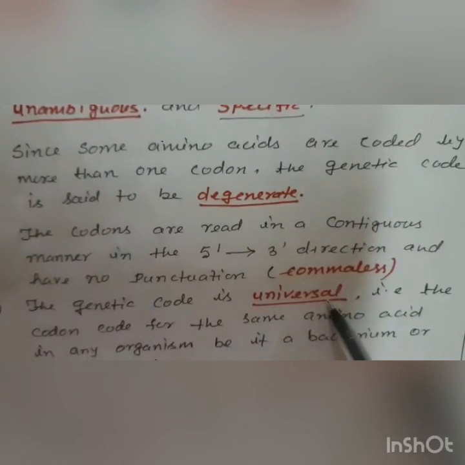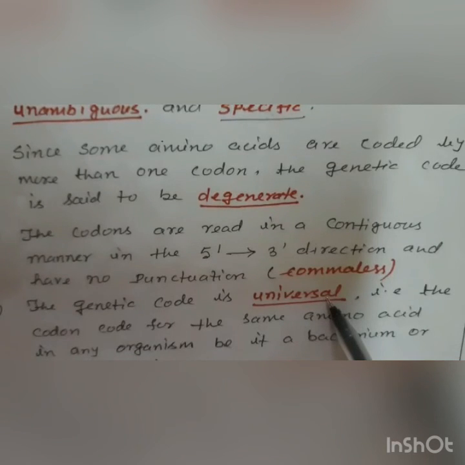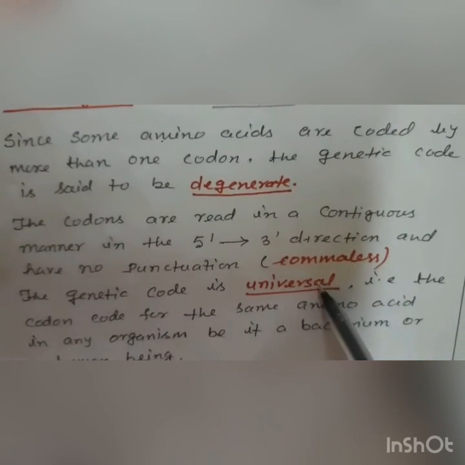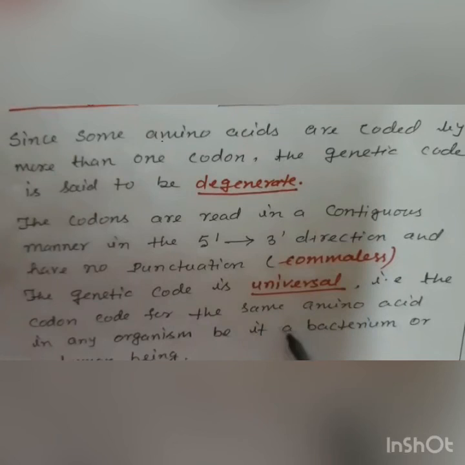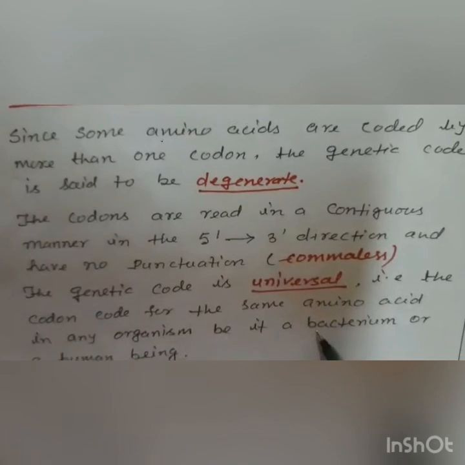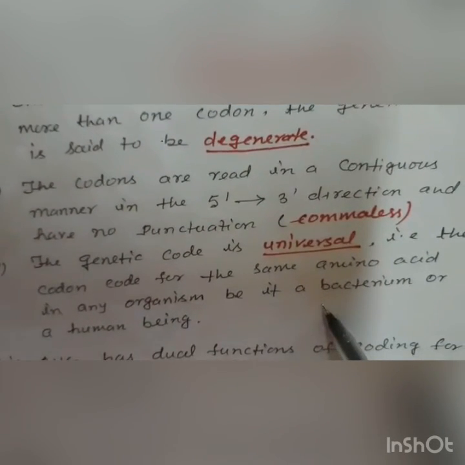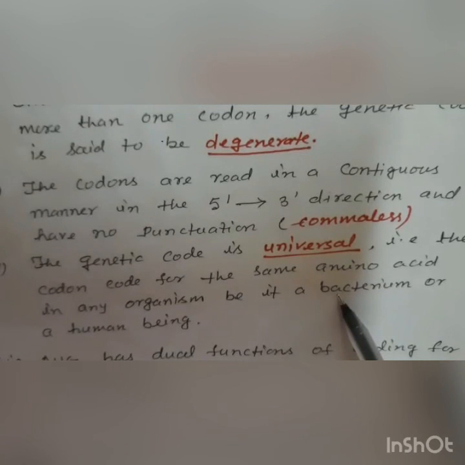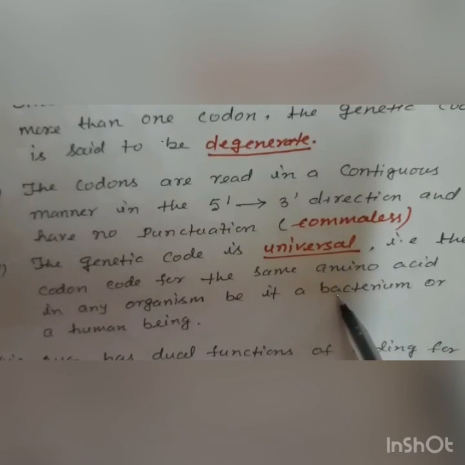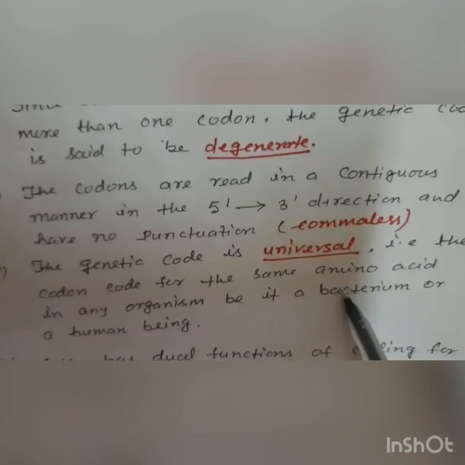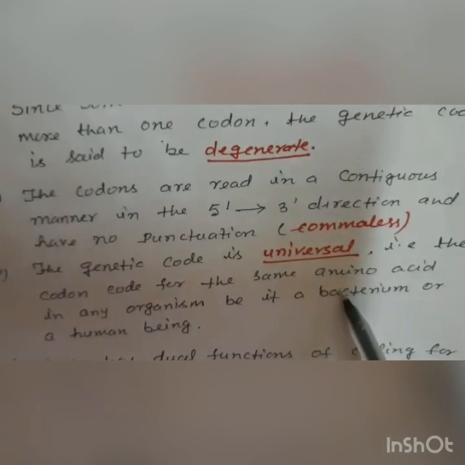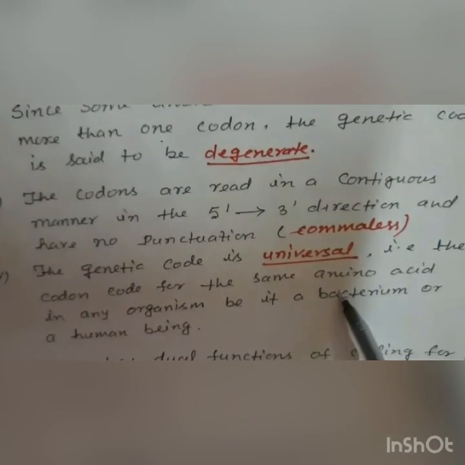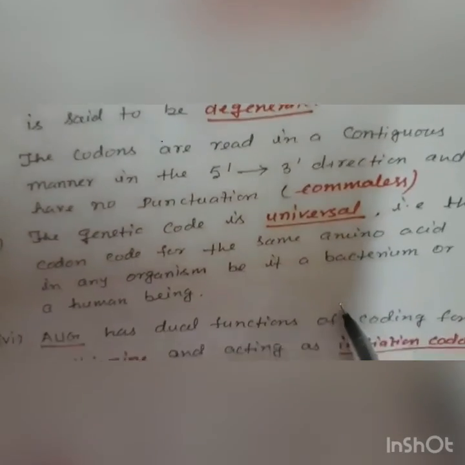The genetic code is universal also, because the codon codes for the same amino acid in any organism, be it a bacterium or a human being. There is no question of whether it is a prokaryote or eukaryote. The genetic code is the same for all living organisms because each codon codes for the same amino acid.